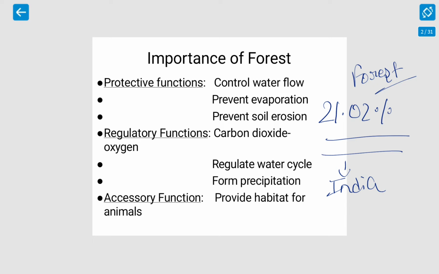So the destruction of forest has led to the extinction of several species. First there were so many lions and tigers, now very few have been left, and many species have already gone extinct, like the famous dodo, you might have heard about it, and there are so many other species which have gone extinct. This is because of the carelessness that we humans are showing towards our nation, our world, our earth.